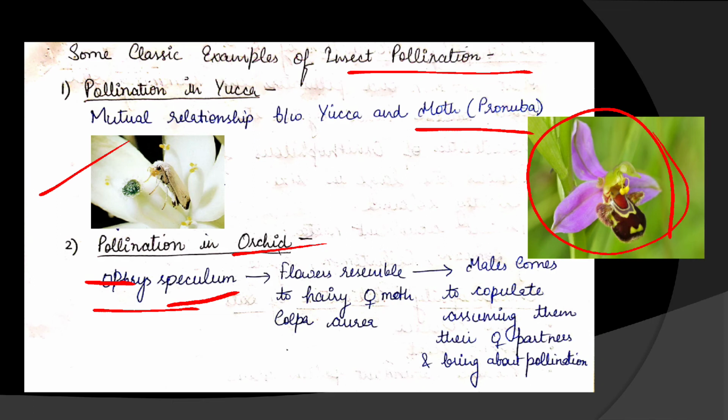Okay, so it resembles the female moth. This is how it resembles. The moth name is Colpa aurea. Now when the male comes, they think that this is the partner, so they come there and they copulate because they assume that they are their female partners, and in this way they bring about cross pollination.